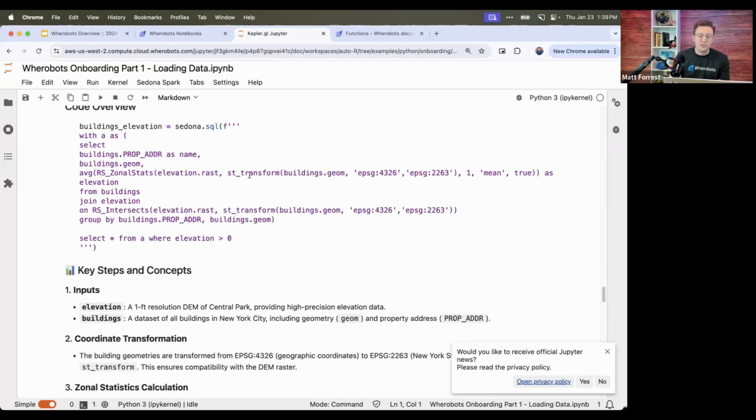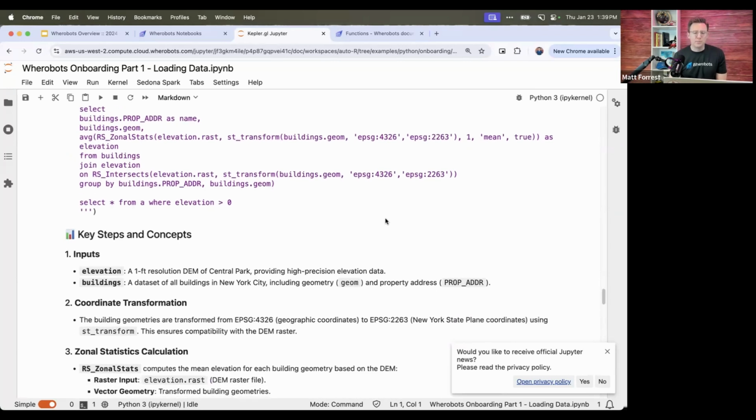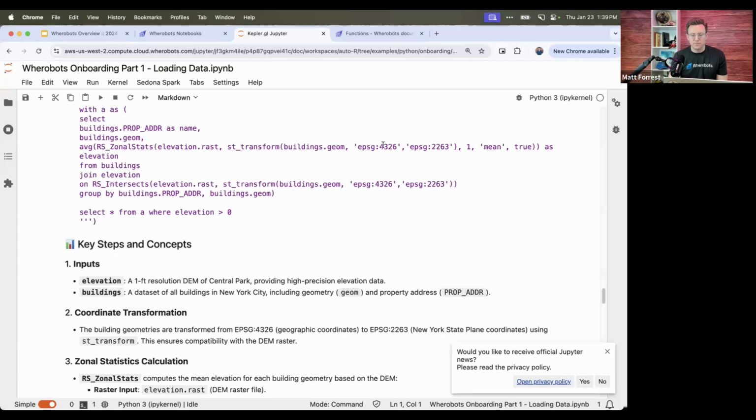First things first, we need to transform our buildings to the correct projection. All New York City data uses this 2263 projection, which is a New York State planar projection. So it uses feet. We'll turn our buildings from 4326, which is the projection for your regular geographic coordinates, into 2263. So we can read that. And we'll do that twice here, so we can do that on the fly.